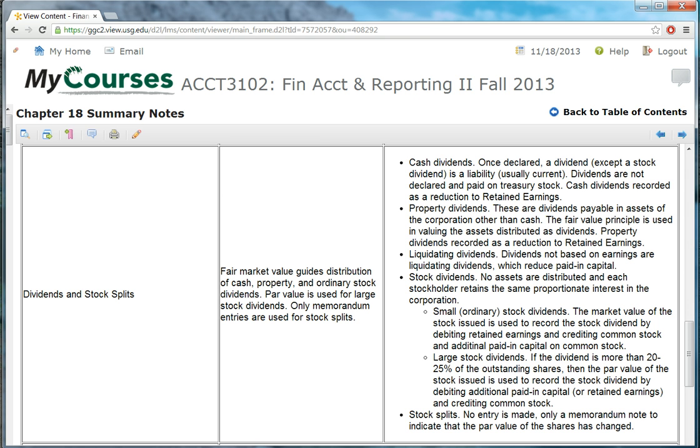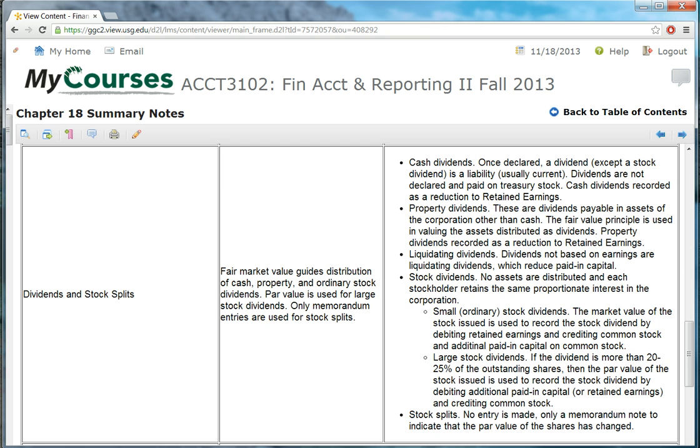Another type of dividend that occurs on a fairly regular basis is a stock dividend. In a stock dividend, no assets are being distributed, but instead additional shares of stock are being issued to the current shareholders based on some defined proportion. So for example, we may decide to declare, let's say, a 15% stock dividend. Whatever number of shares you own currently, let's say you own 100 shares, and the company declares a 15% stock dividend, then you would get 15 additional shares.